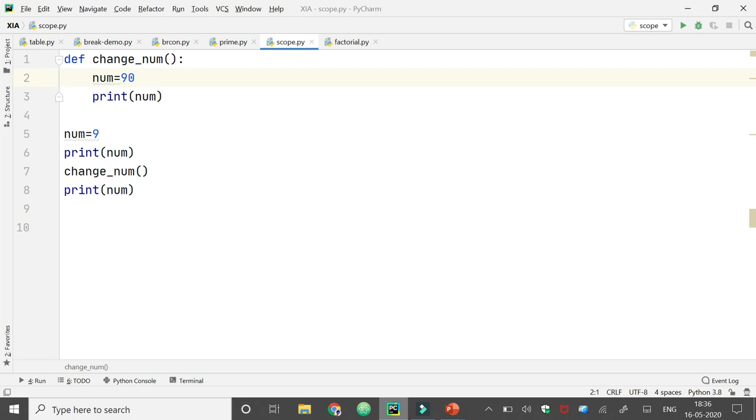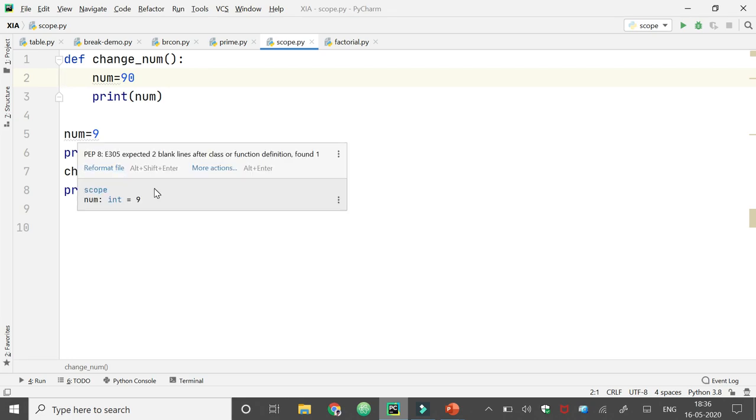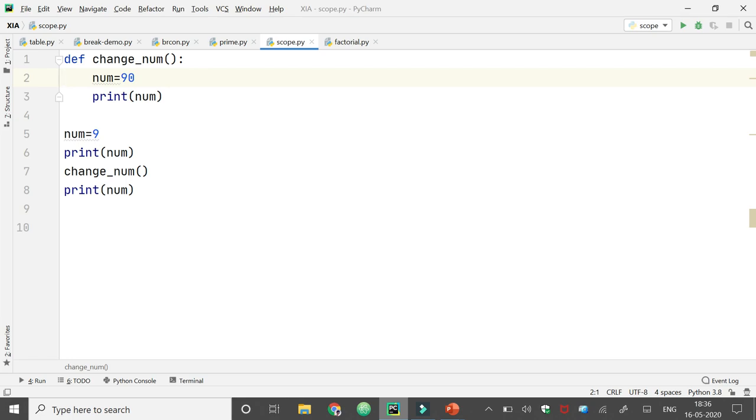So here we are declaring one global variable num, assigning the value 9 to it, then printing the variable value and then calling the function. When we call this function, the control will come here and it will display 90, which is the local variable of this function, in this print statement. And then when control comes outside the function after processing it, it will print num. So this time this print statement will take the global variable, that is this num, and the value should be 9. So when we run this program,